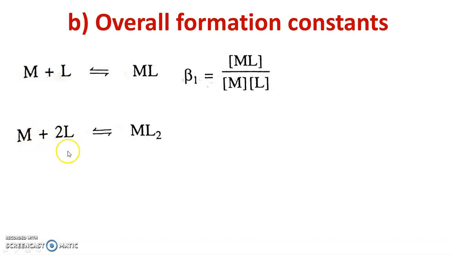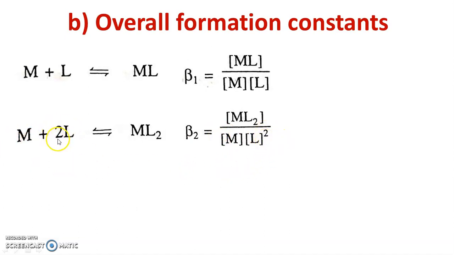Now metal also directly reacts with 2 moles of ligands, and directly there is a formation of 2 metal ligand bonds. So M plus 2L gives ML2. Beta 2 for this reaction is given by concentration of ML2 upon concentration of M into concentration of L raised to 2.